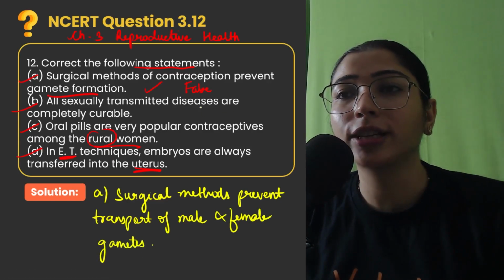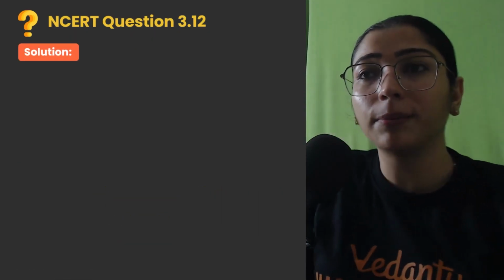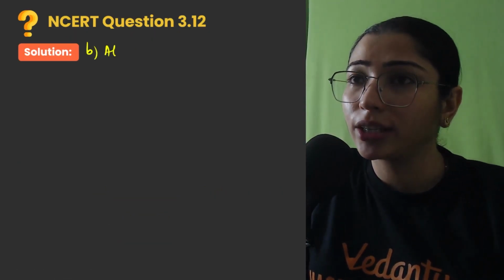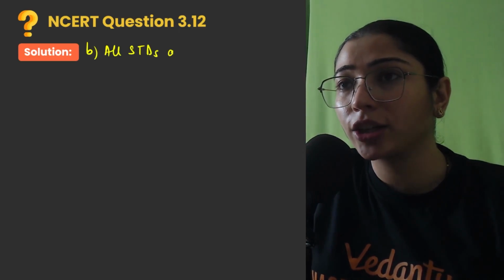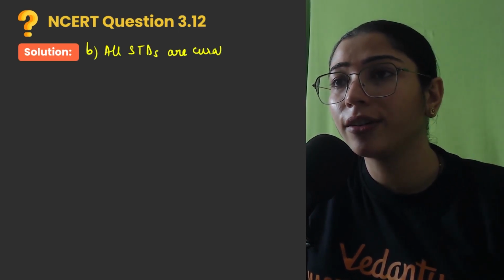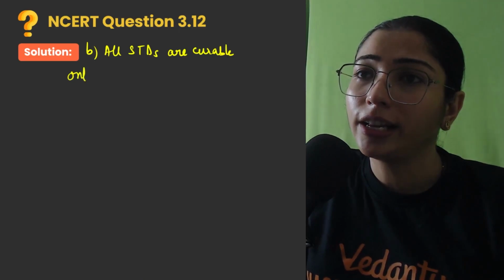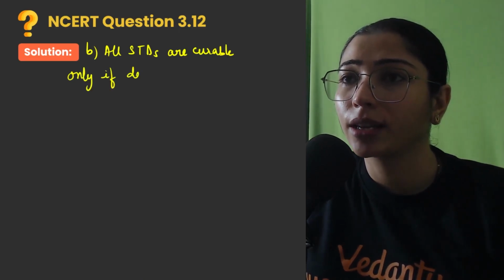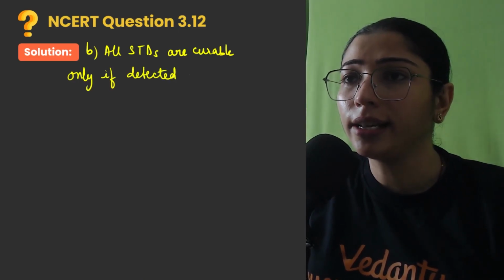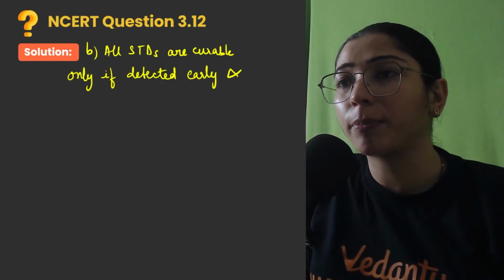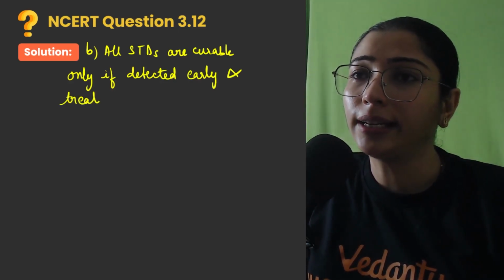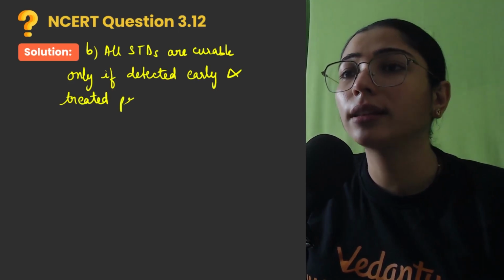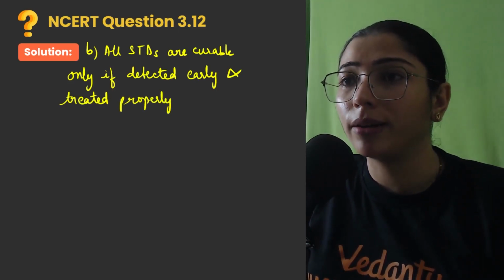Second statement जो है, all sexually transmitted diseases are completely curable. All sexually transmitted diseases are curable only if detected early and treated properly. सही टाइम पर और सही ट्रीटमेंट होगा तभी they can be curable, right?